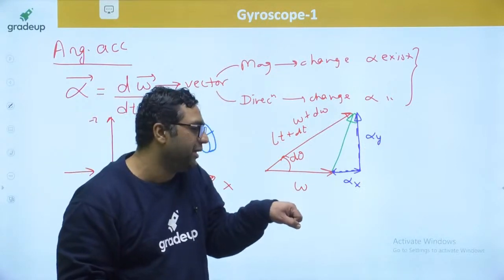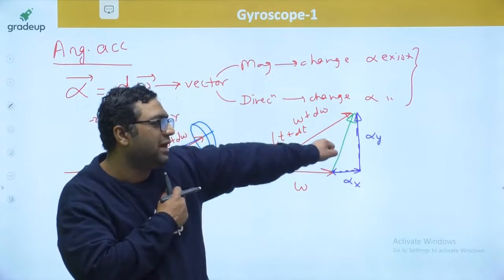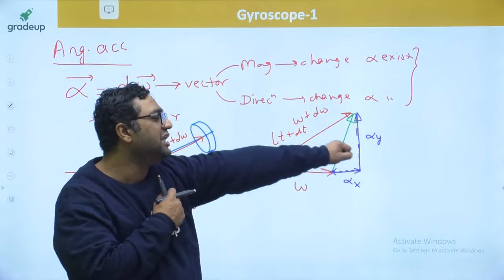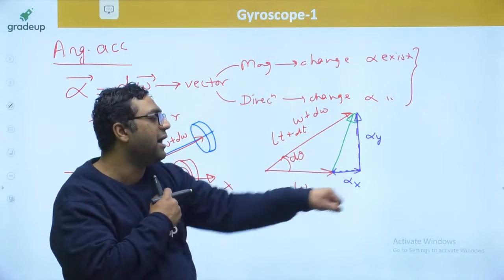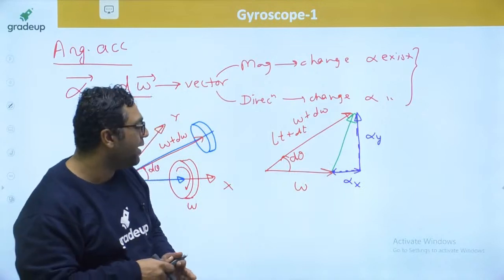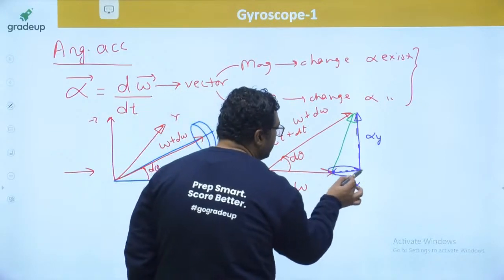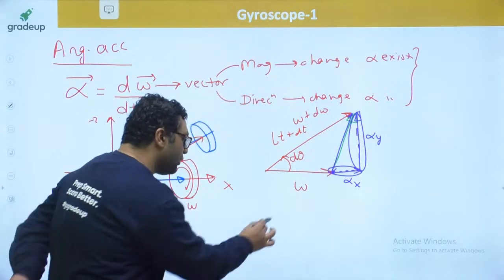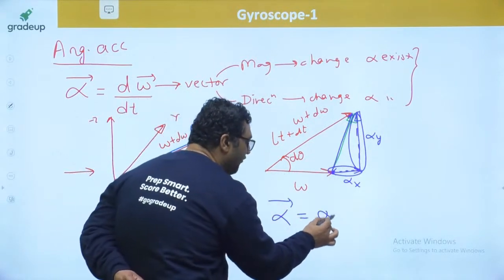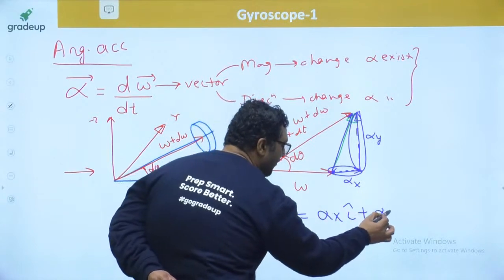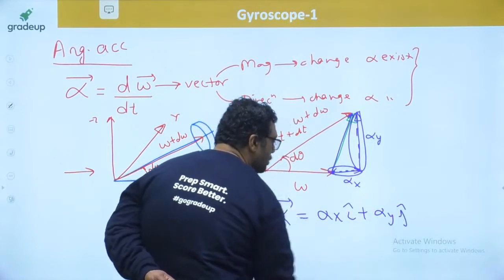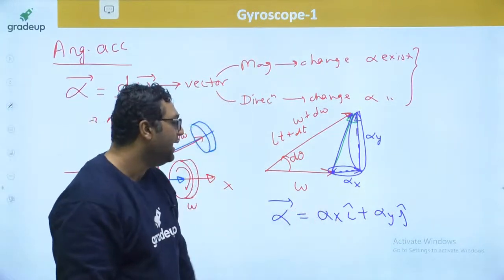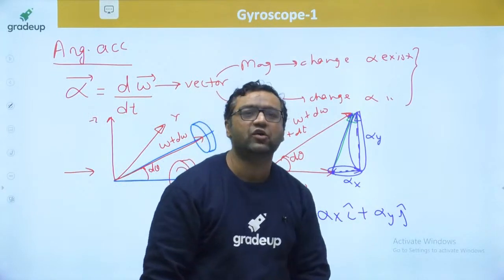So my dear, previously we had this as omega, and finally we got this as omega plus d omega. You can expect firstly an increase in magnitude, then a change in direction. So this change of magnitude is alpha x, change of direction is alpha y, and this is the resultant. So you can also write the alpha vector as alpha x i cap plus alpha y j cap. Alpha x is responsible for change of magnitude, alpha y is responsible for change of direction.